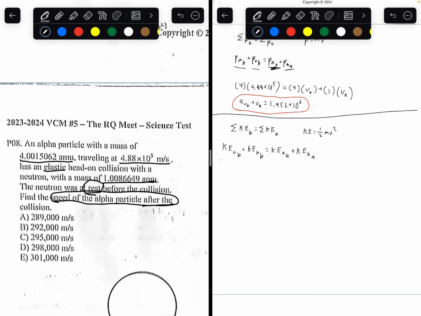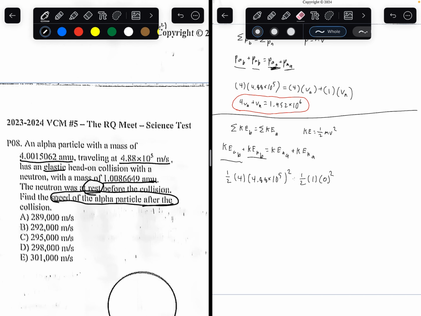So what's the kinetic energy of the alpha particle before the collision? So 1/2 times the mass of the alpha particle, which is 4. The velocity before the collision is 4.88 times 10 to the power of 5. What about the kinetic energy of the neutron before the collision? The mass of the neutron is 1, and the velocity before the collision is 0.